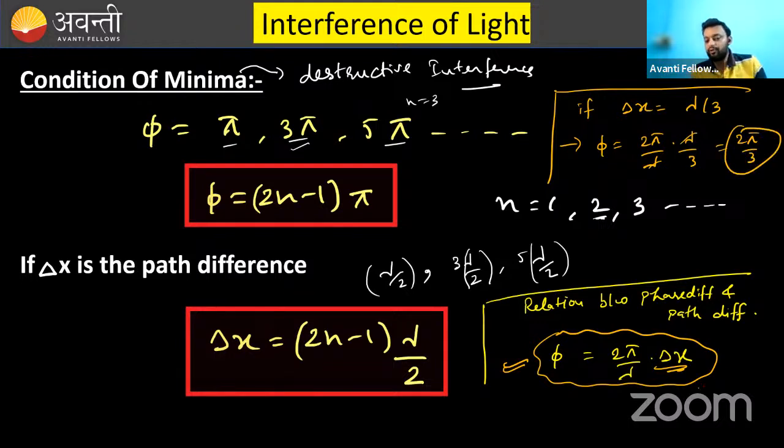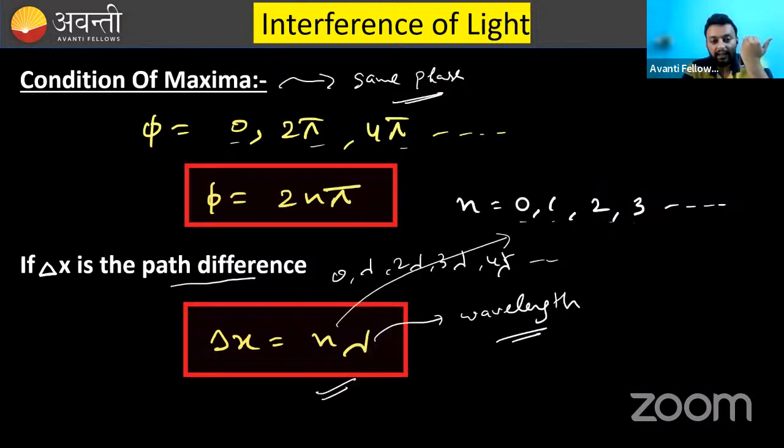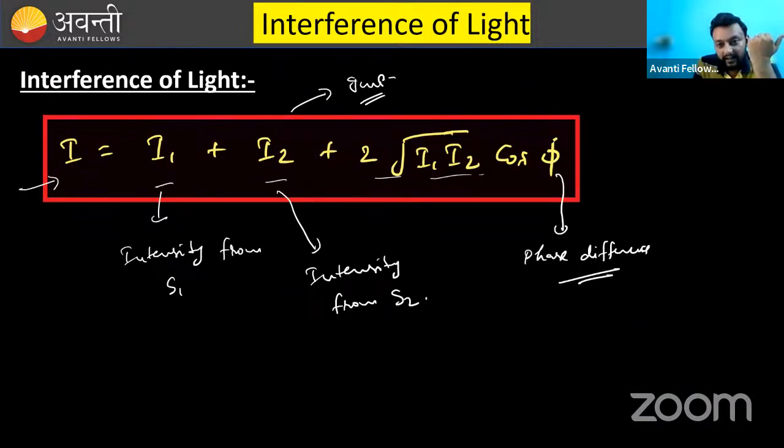That means the use of this relation is, if you know the path difference, you can calculate the phase difference. And why is phase difference required? Because we know that intensity depends on the phase difference. So the question paper will contain path difference only, and they will ask you the intensity.